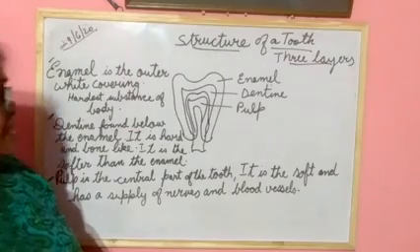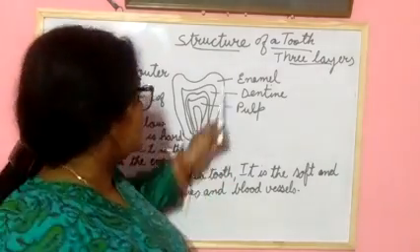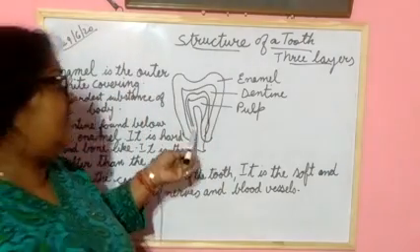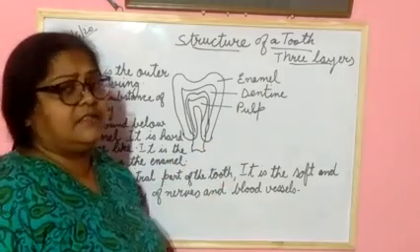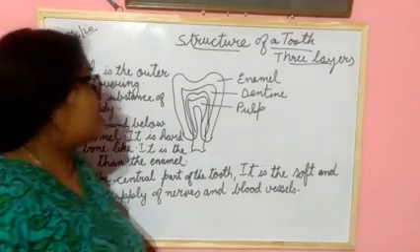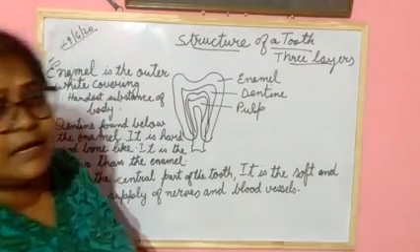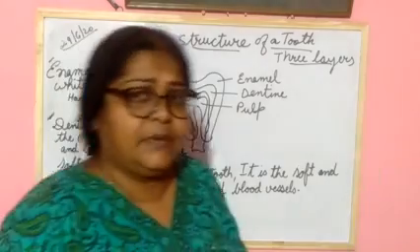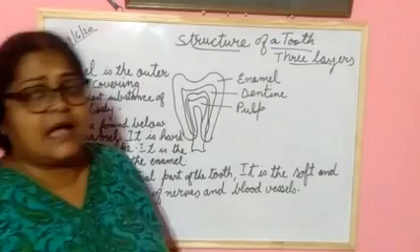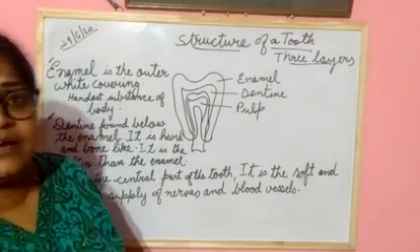Understood, students? So this is the structure of the tooth. You will draw this structure in your copy and label the diagram nicely. You will label the name of each part. How many layers does it have? Three layers. Enamel, dentine and pulp.